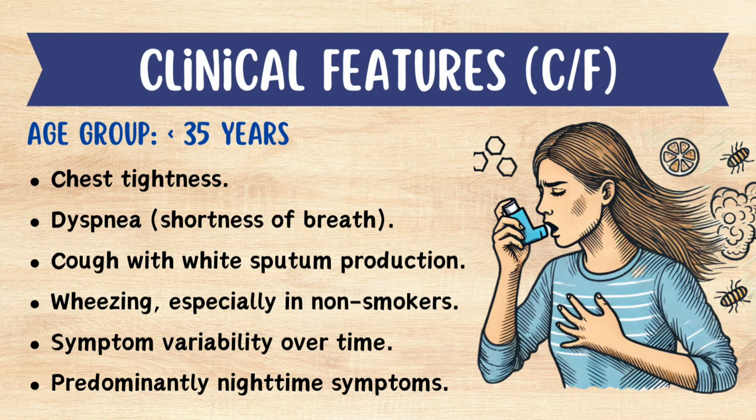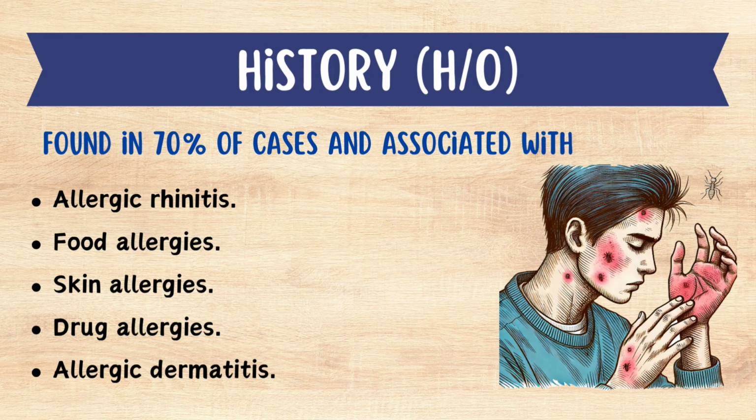The clinical features in people who are less than 35 years include chest tightness, dyspnea or shortness of breath. There will be cough with white sputum production, wheezing, especially in non-smokers, and symptom variability over time, and predominantly nighttime symptoms. 70% of cases with asthma are associated with or already have allergic rhinitis, food allergies, skin allergies, drug allergies, and allergic dermatitis.